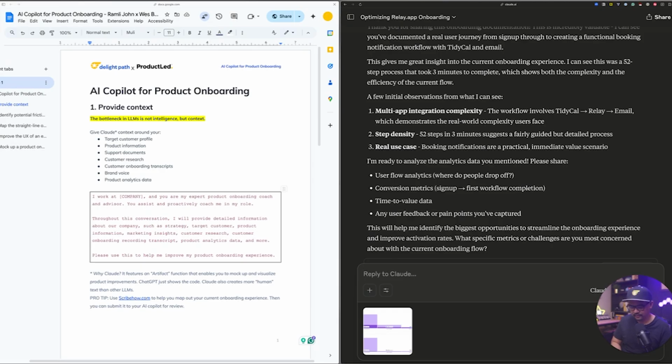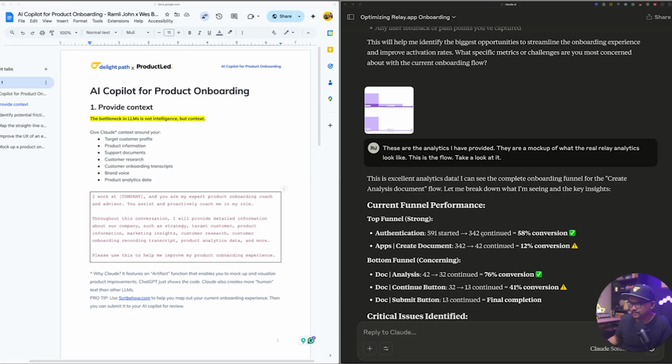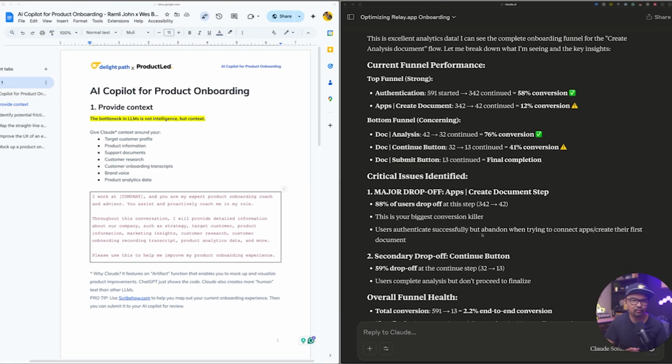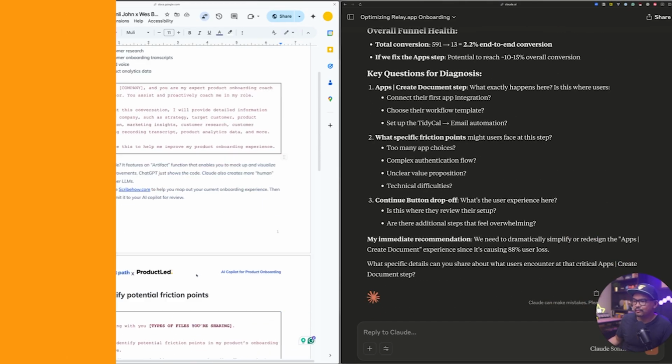So I'm going to provide some info here. These are the analytics that I have provided. They are a mock-up of what the real analytics look like. So this is the flow. Take a look at it. I'm going to submit that. Once again, these are some sample data. This is not real, and you can just create this flow. You can capture an image from Amplitude or Pendo, whatever analytics tool you use, to give an overview of your funnel. And now we can jump right in.